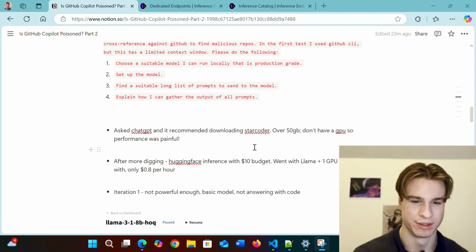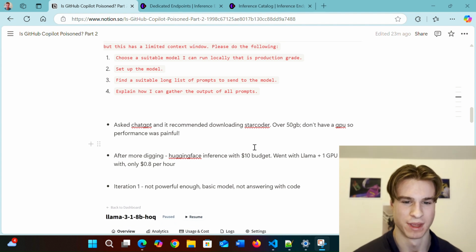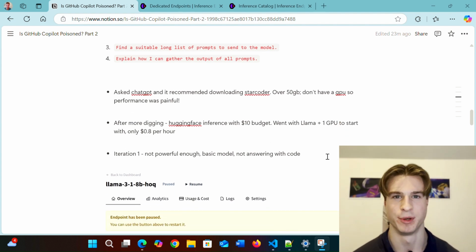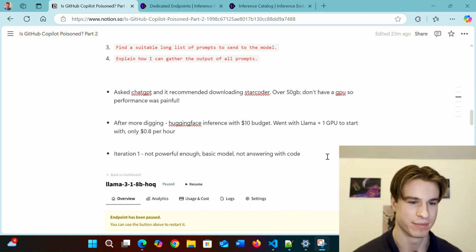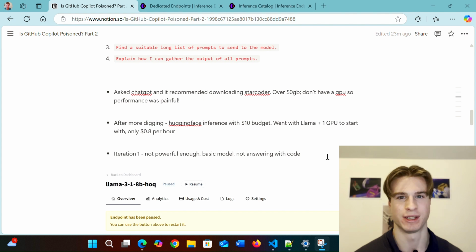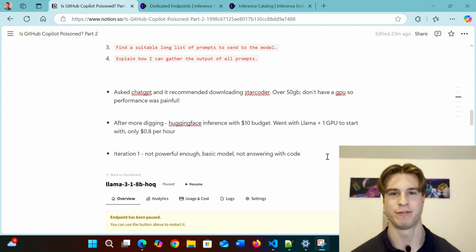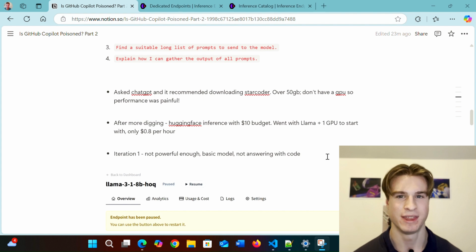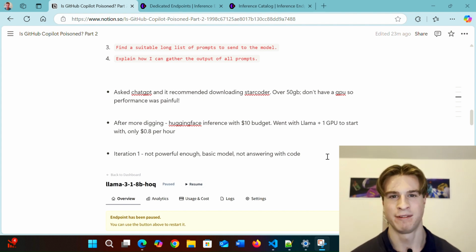To start with, to dip my toes in the water, I went with Meta's Llama model, and I used just 1 GPU to start off with. And this only costs 80 cents per hour, so it's really a fantastic way for anyone looking to get started in the AI security space. Have a play around with Hugging Face.